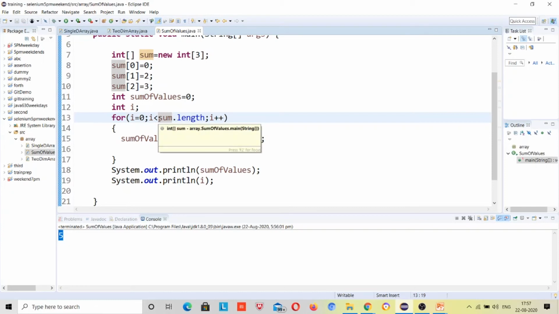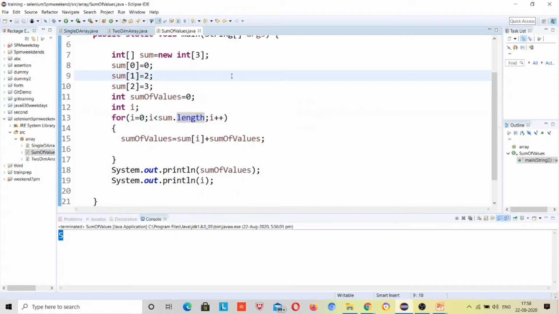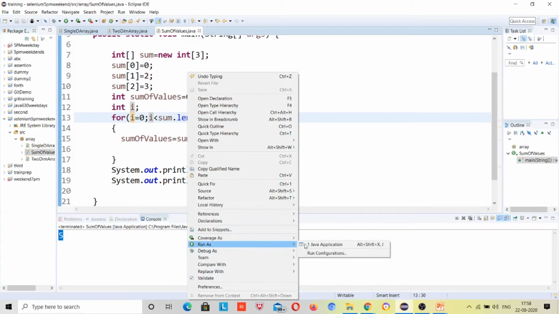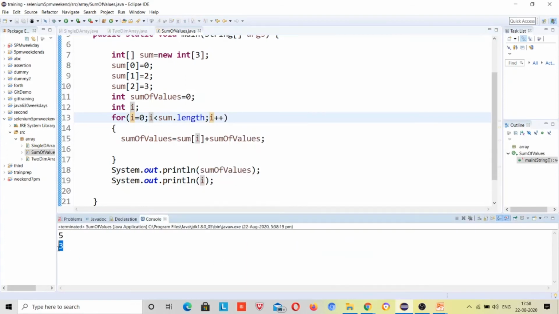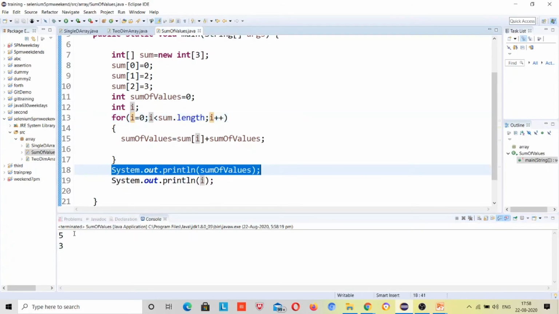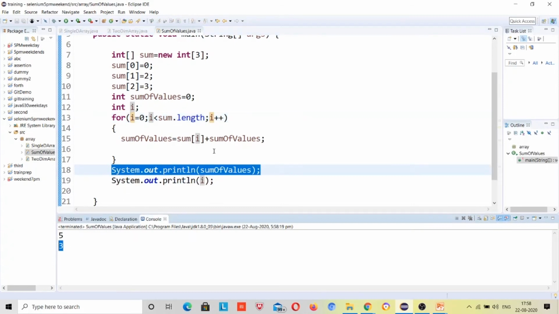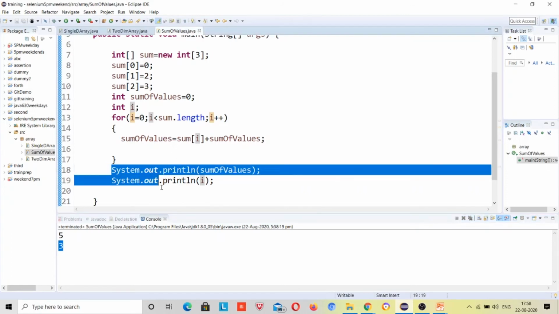Got it. Yeah, so the answer will be 3, just because when the condition fails, the i value will be 3, right? So indexes are 0, 1, 2, so length is 3, right? 3 is less than 3 is not possible, right? That's why when the condition was false, the value was 3, so it will come outside and it will print 3, right? First it printed the sum of values, then it printed the index. So then we need to understand what the things are going on.